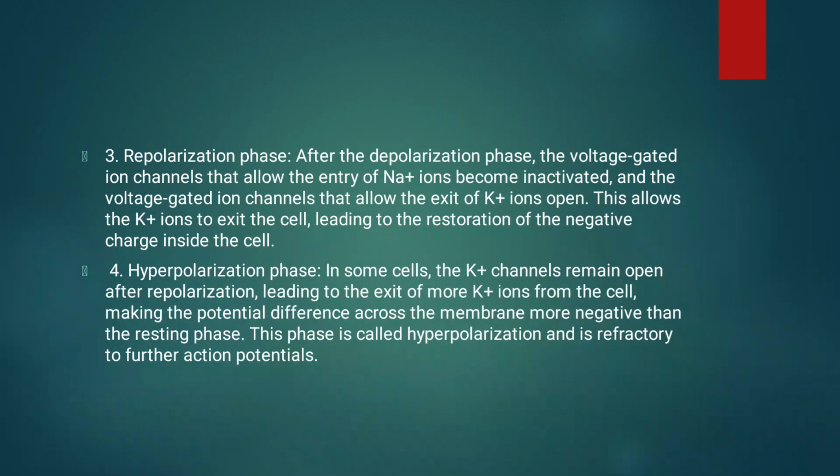The next phase is the repolarization phase. After the depolarization phase, the voltage gated ion channels that allow the entry of Na+ ions become inactivated, and the voltage gated ion channels that allow the exit of K+ ions open. This allows the K+ ions, that is potassium ions, to exit the cell. This leads to the negative charge inside the cell. This phase is called the repolarization phase.